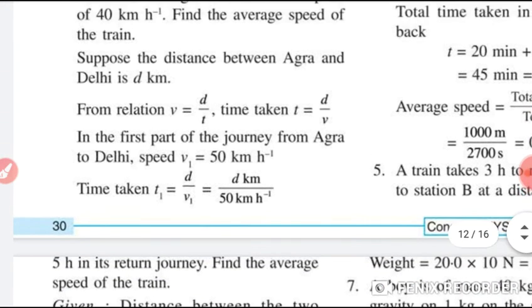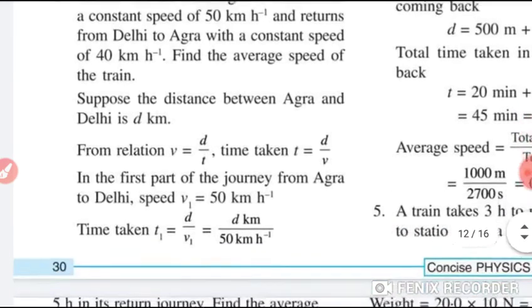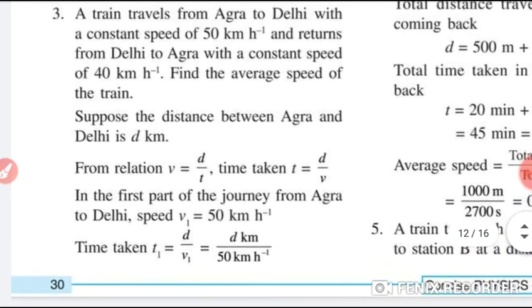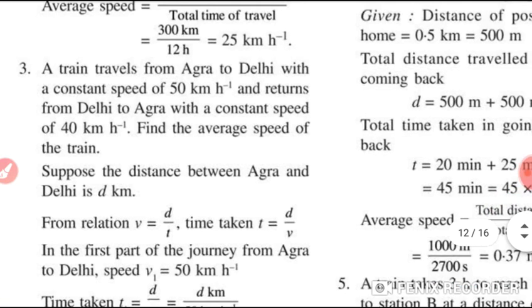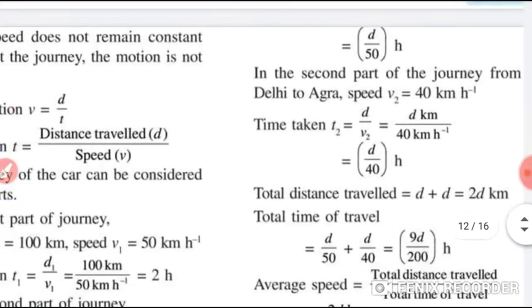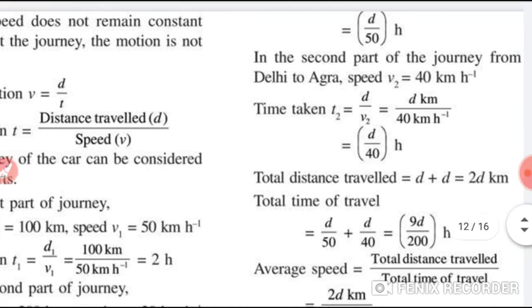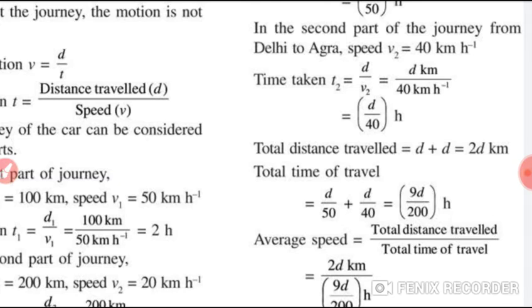In the first part of the journey from Agra to Delhi, students, speed is v1, that means 50 km per hour. So the time taken, we can say t1, is equal to d upon v1, which is equal to d kilometer by 50 kilometer per hour, that means d upon 50 hour. In the second part of the journey from Delhi to Agra, let the speed be v2 is equal to 40 kilometer per hour. So time is equal to d kilometer by 40 kilometer per hour.